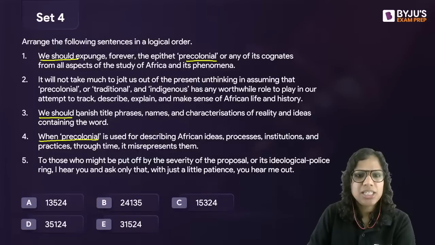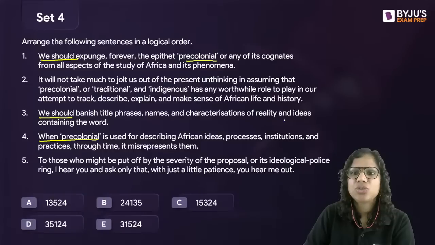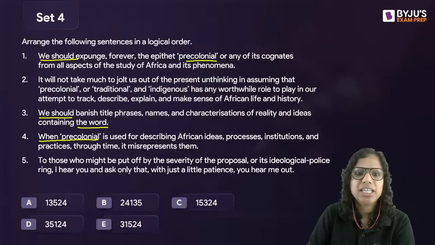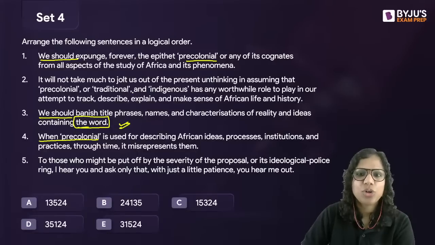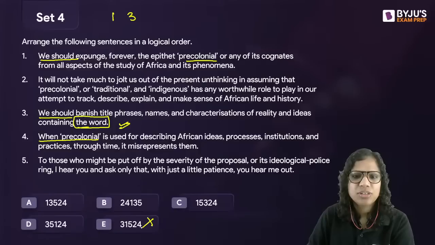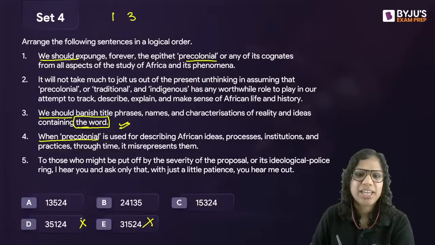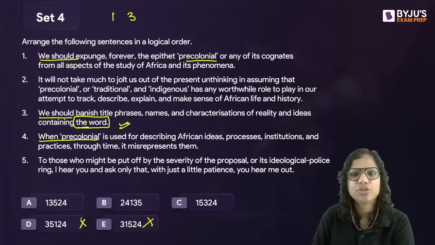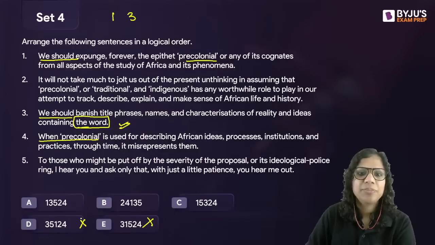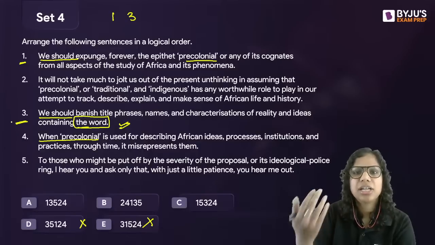Then 3 says we should banish title phrases, names, and characterizations of reality and ideas containing the word. Again, a grammar-based clue. Of course, I'm talking about pre-colonial. One comes before three. So right at this stage, I eliminate D and E because one comes before three. When I say the word, it refers to pre-colonial. Then, this is a suggestion that the author is giving.